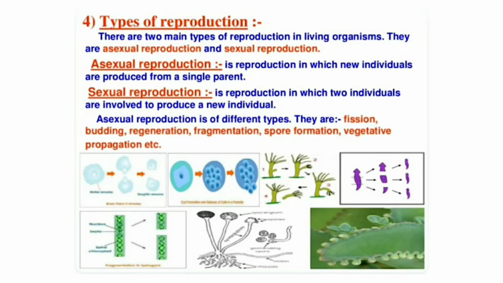Types of reproduction. There are two main types of reproduction in living organisms. They are asexual reproduction and sexual reproduction. Asexual reproduction is reproduction in which new individuals are produced from a single parent. Sexual reproduction is reproduction in which two individuals are involved to produce a new individual. Asexual reproduction is of different types. They are fission, budding, regeneration, fragmentation, spore formation, vegetative propagation, etc.